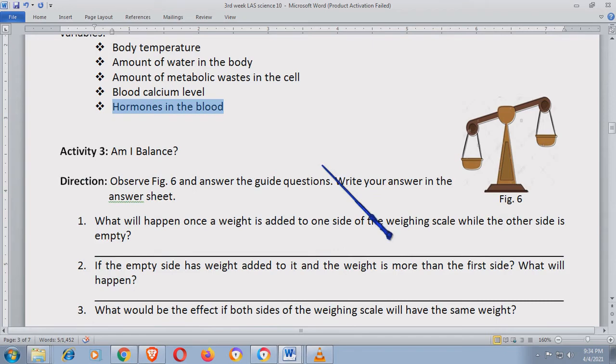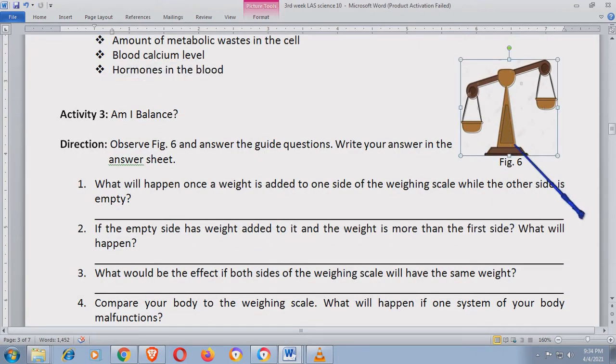Observe figure number 6 and answer the guide question. Write your answer in the answer sheet. Okay, figure 6. What will happen once a weight is added to one side of the weighing scale while the other side is empty? So, ito yung tinutukoy niya, weighing scale natin. So, that is a very basic question. Basic question needs basic answer. What will happen once a weight is added to one side of the weighing scale? So, anong mangyayari sa kanya?